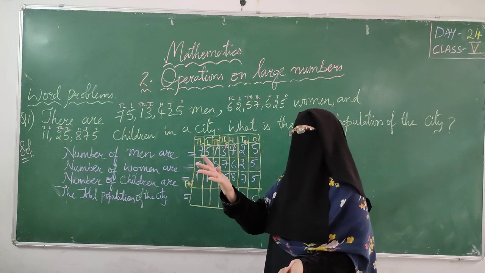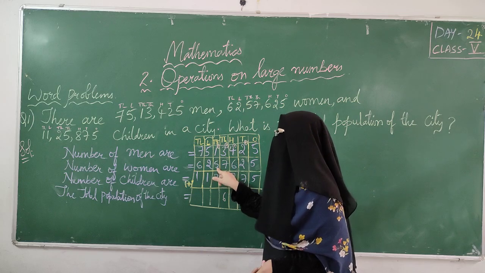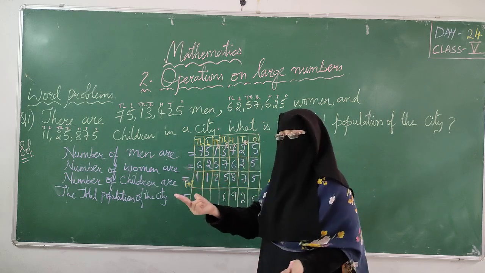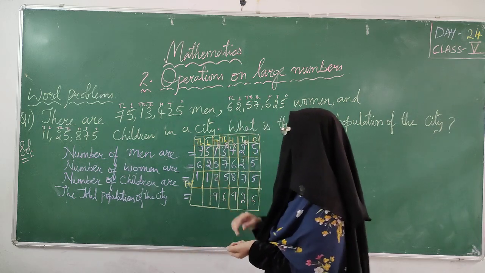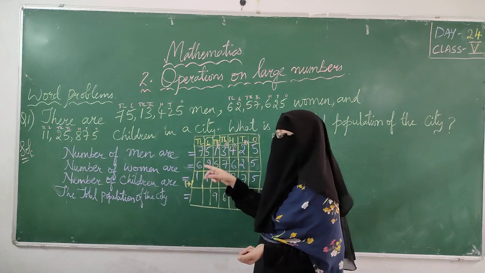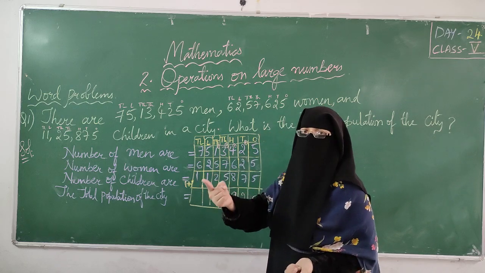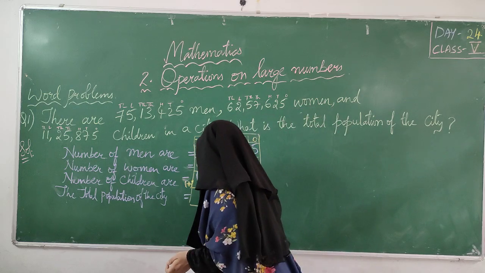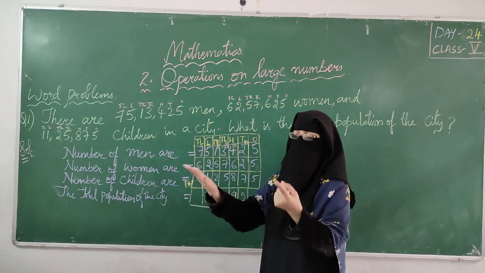After 2, 3, 4, 5, 6, 7. Keep 7 in your mind. Till here we got 7, right? Keep 7 in your mind, 2 on your finger. After 7, 8, 9. Next, keep 5 in your mind, 2 on your finger. After 5, 6, 7. Keep 7 in your mind, 1 on finger. After 7, 8. Next, keep 7 in your mind, 6 on my finger.